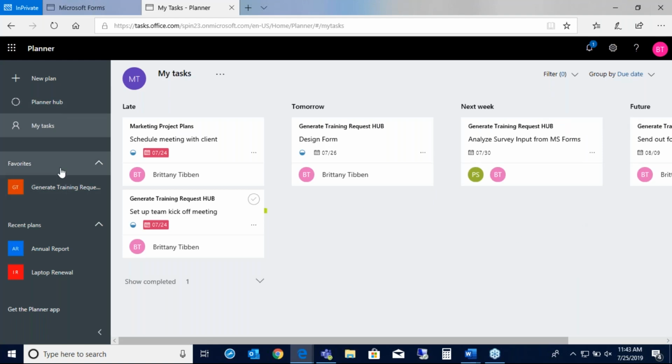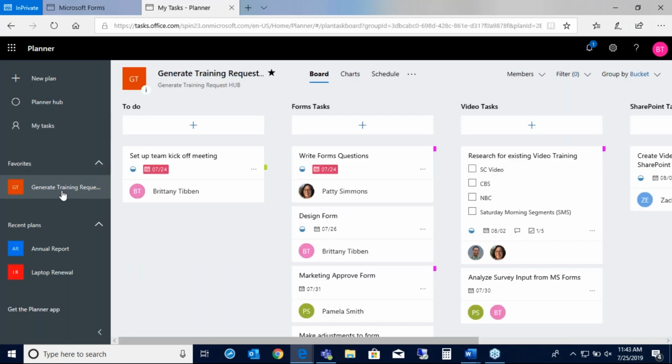All right, let's go ahead and actually look at a sample plan that we had generated. This plan is what Jared and I kind of made up as an example to actually show the plans of the scenario that we're going to walk through with you today. So we're going to be creating a training hub. So these, for an example, would be some of the tasks that you might have for a project like that.